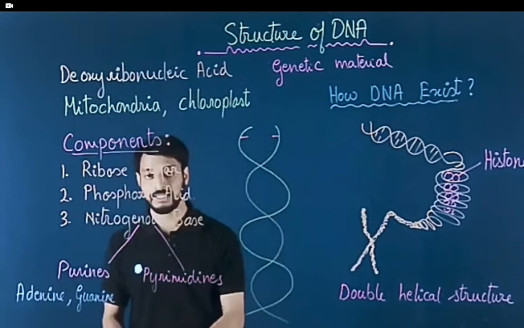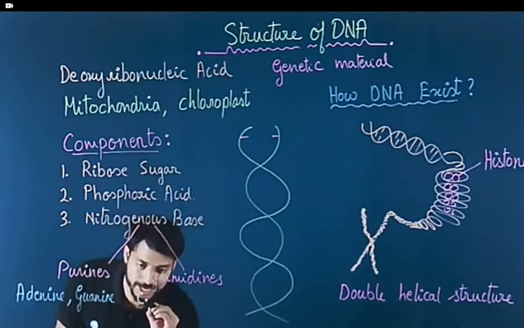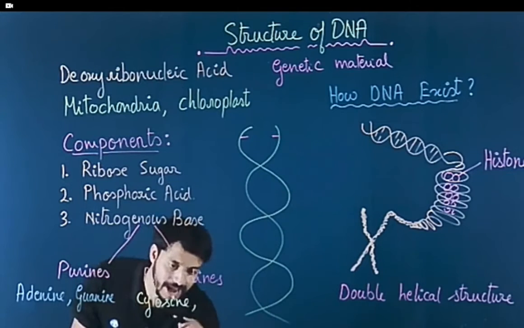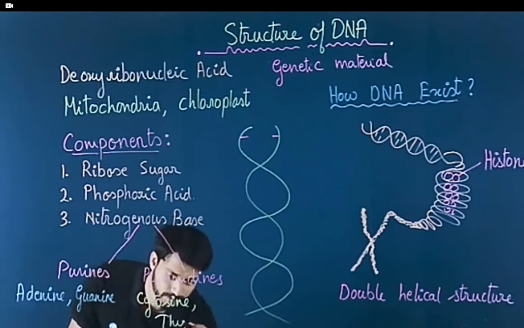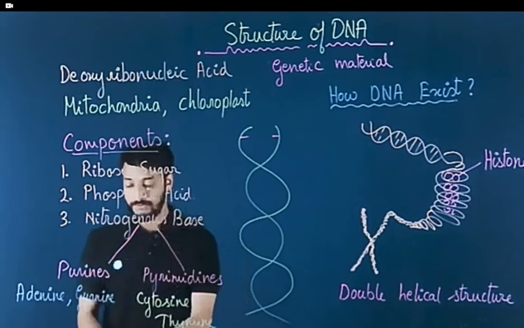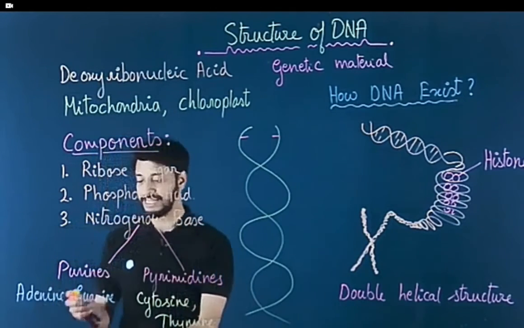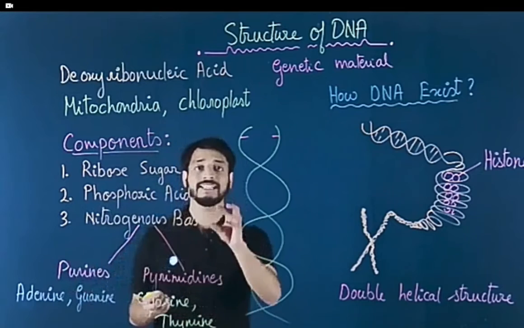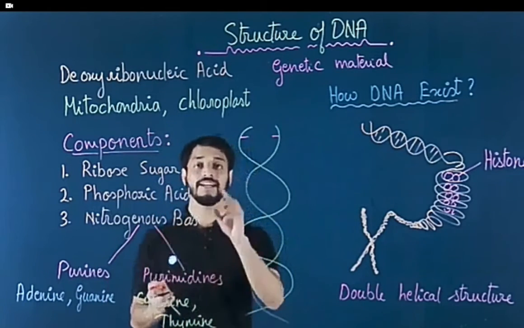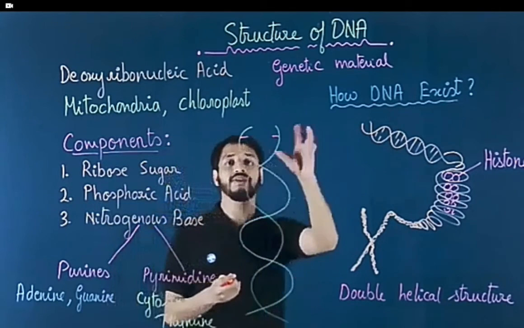Whereas pyrimidines, these have cytosine, and it has thymine. Okay, so you understand there are four nitrogenous bases: adenine, guanine, which are purines. These are double ring structures, and cytosine, thymine, these are pyrimidines, which are single ring structures.